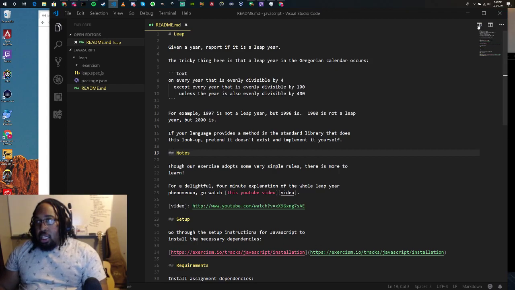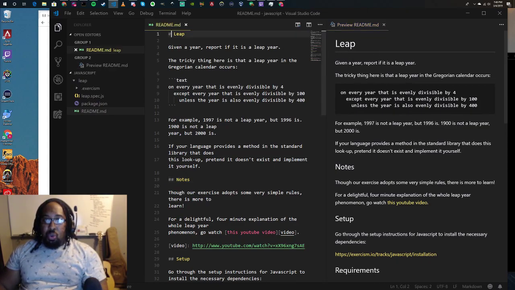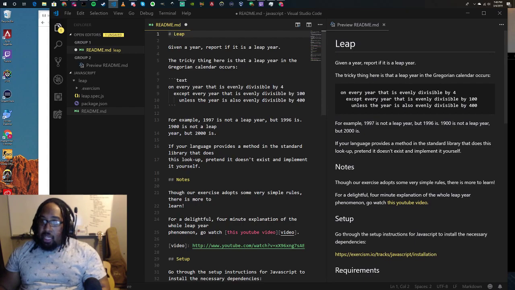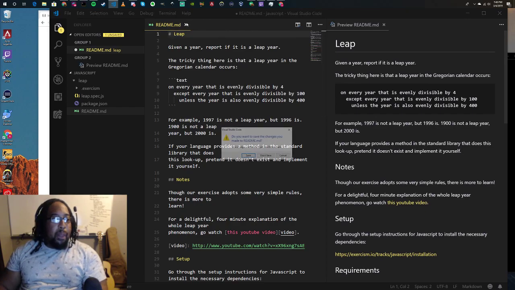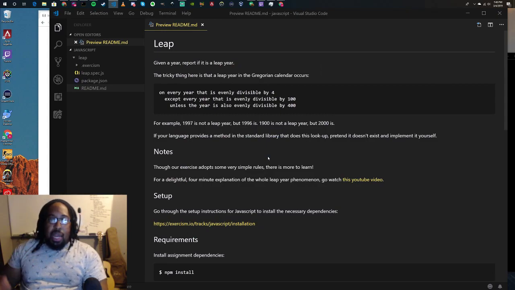So there's a previewer here. Top right, open preview to the side. What this does is actually render the markdown, so you can see this one thing here made this a large heading, and if I add another one in real time and save it, it actually changed the formatting of that heading. So that's what this markdown file is, but it's a little bit easier to read when you preview it as a real markdown file. So we'll close this. Cool, so now we got our markdown file here.